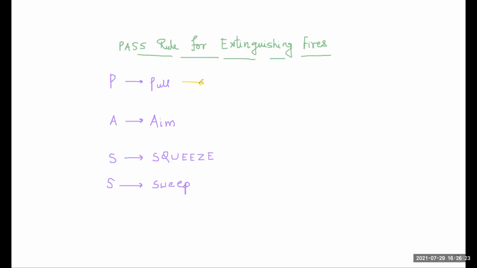So P stands for pull the pin. This will also break the tempered seal. So what will happen before extinguishing the fire? We first of all pull the pin, because a pin is inserted in our fire extinguisher.